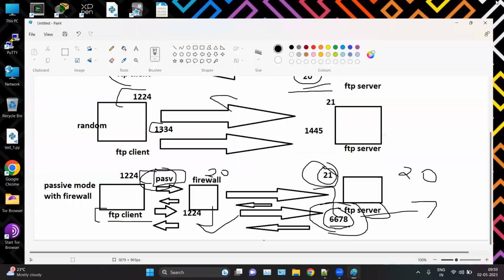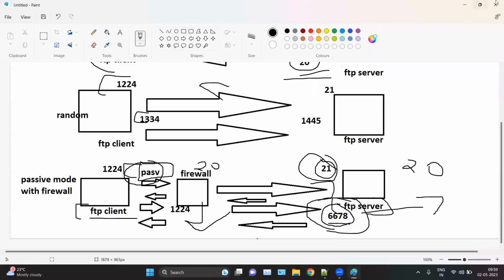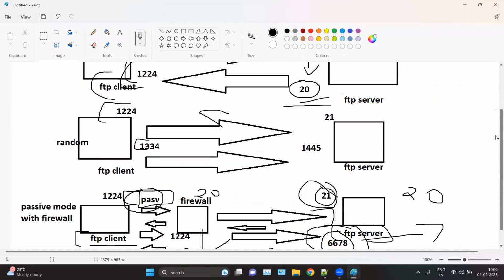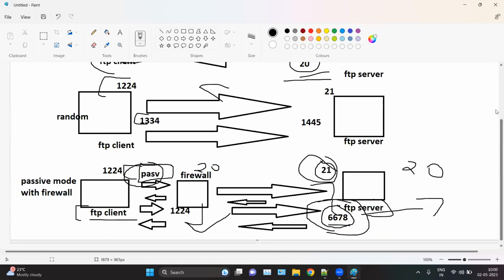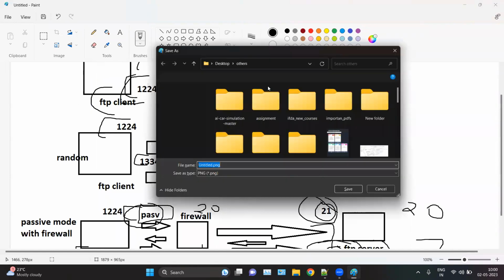One second. Do you want this file, this PCAP file? Yes, ma'am. It will be helpful. Yeah. So let me save it.